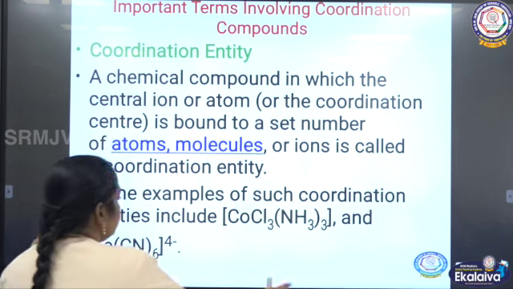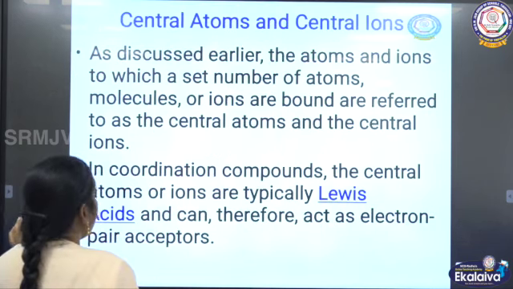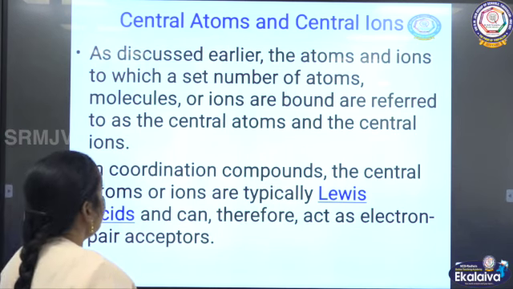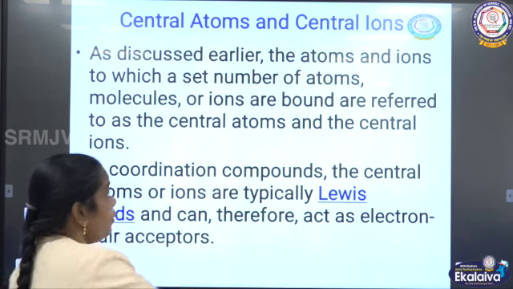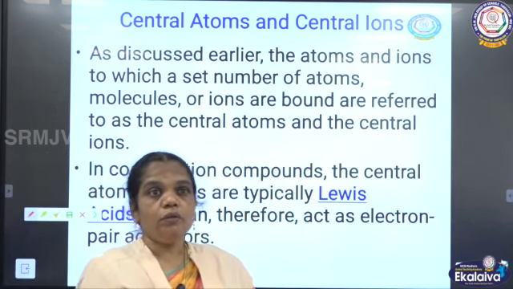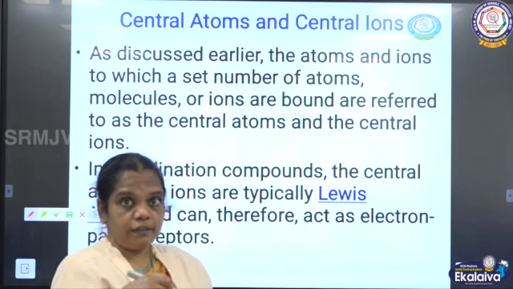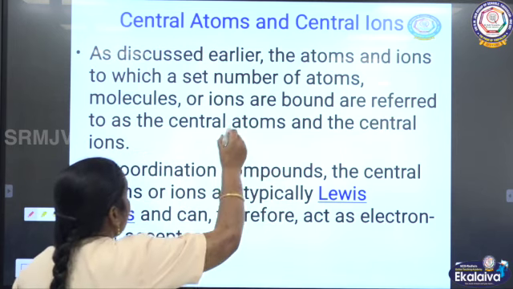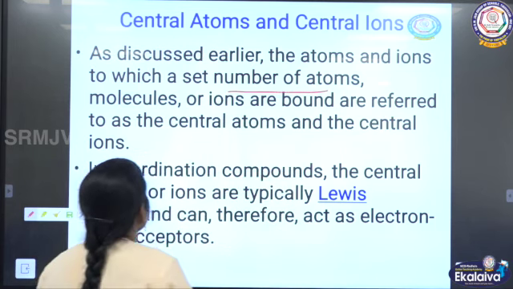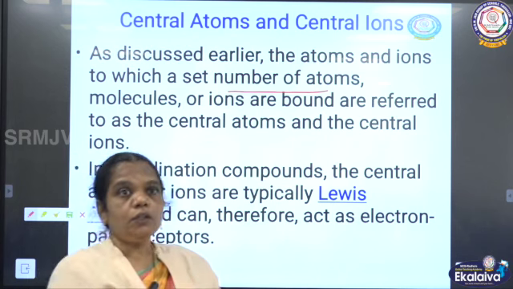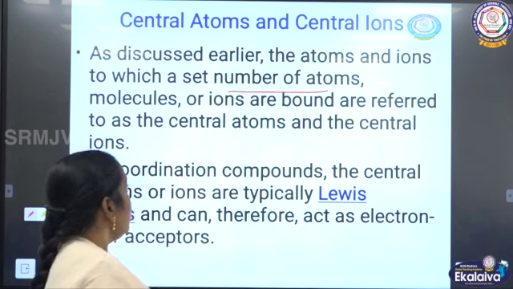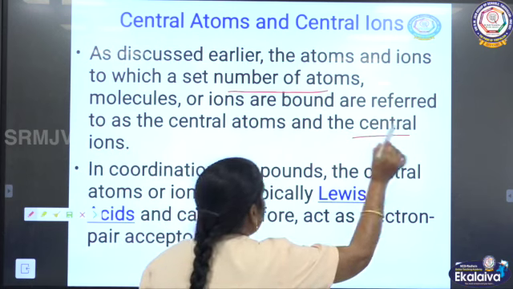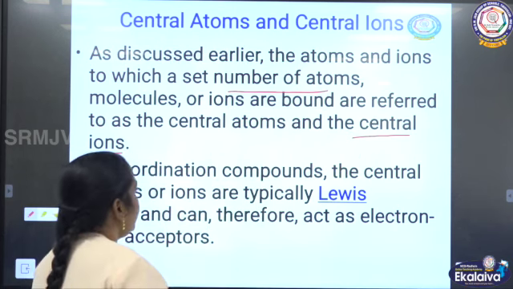So, this is one of the terms used in coordination compounds: coordination entity. And the next term is central metal atom and ion. Already we discussed which one is bound with the ions, the central metal atom. So, the central metal atom or the ion has a set of atoms or molecules or ions bound to it. So, this one is called what? Central metal ion or central metal atom.